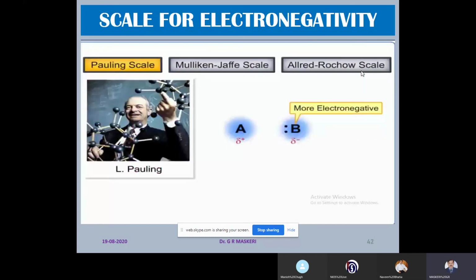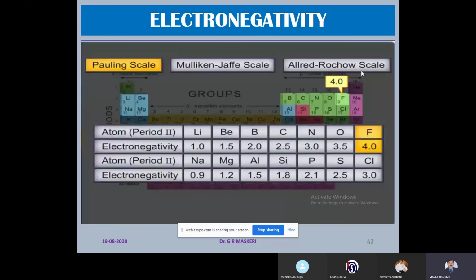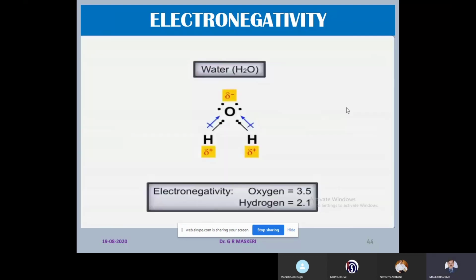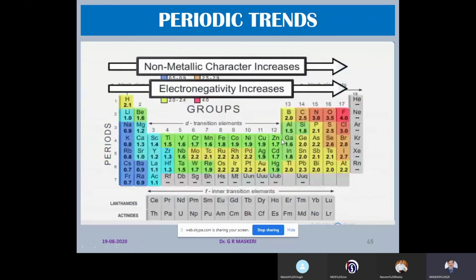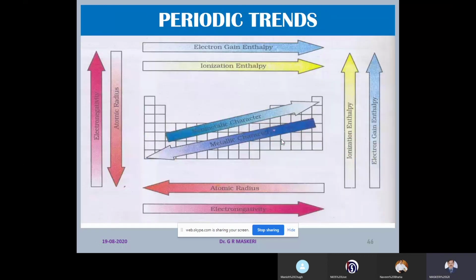Now, there are many scales. The Pauling scale is one of the popular ones to measure electronegativity. So, electronegativity is simply a number assigned, and fluorine, the most electronegative element, is given the number 4. Water can be taken as an example. Water is a polar molecule because of the presence of the most electronegative oxygen and less electronegative hydrogen in it. As non-metallic character increases, the electronegativity value also increases. And this is the periodic trend that we find.